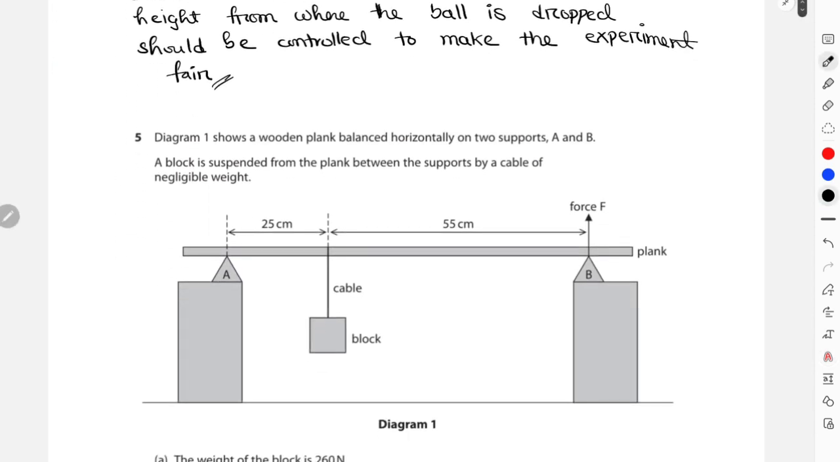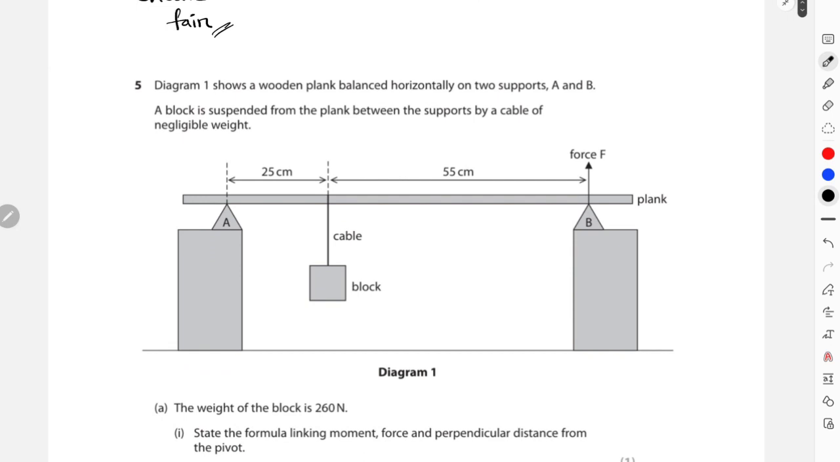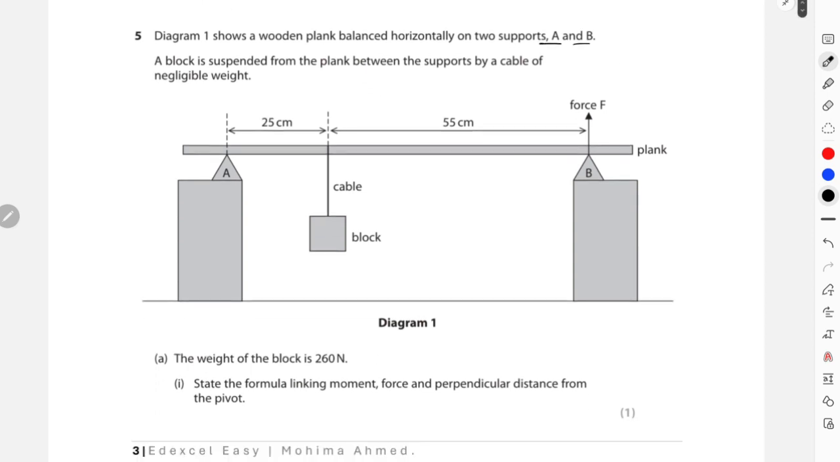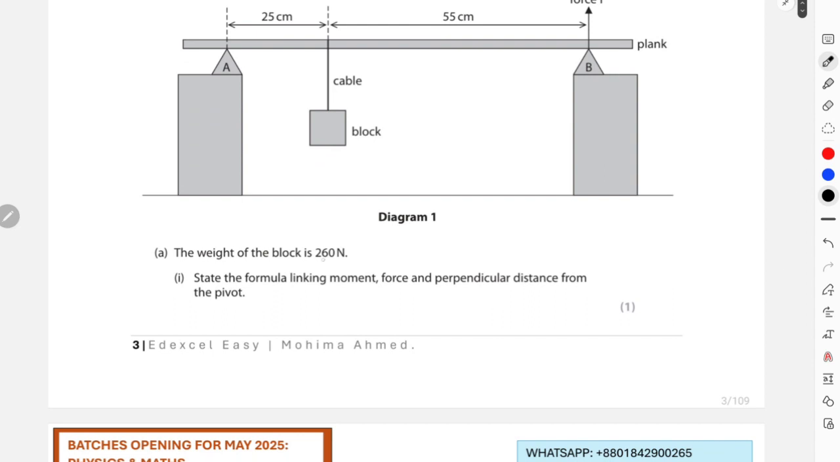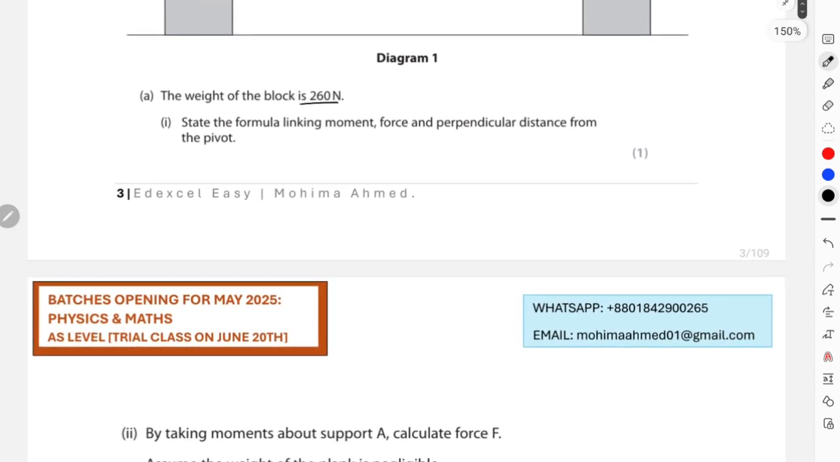This is again from Jan 23, paper 2, and this one is about moments. Now, this one says the diagram shows a wooden plank balanced horizontally on two supports A and B, and a block is suspended from the plank between the supports by a cable of negligible weight. Okay, the cable does not have any weight itself, and the weight of the block is 260 Newton. You have to write a formula for moment, with force and perpendicular distance from the pivot. I can clearly understand this is the product, and these two are to be multiplied together.